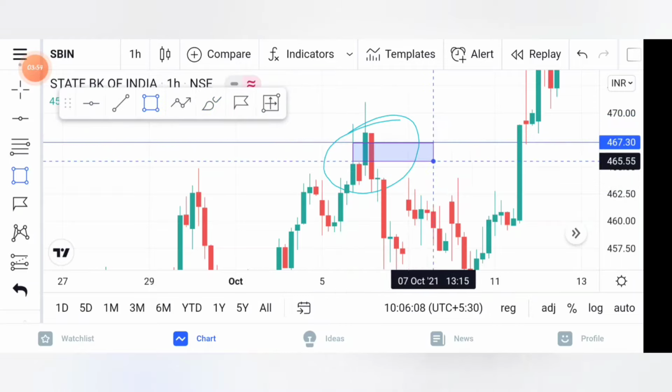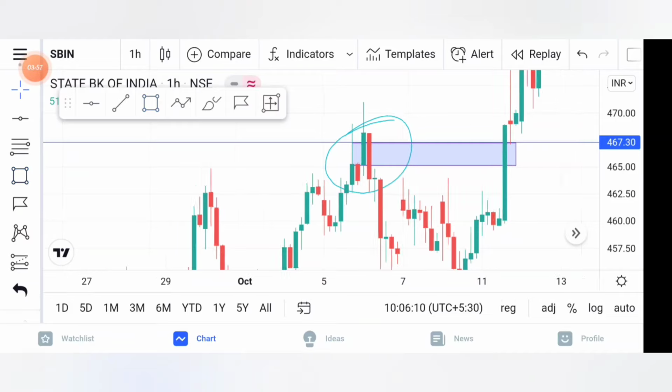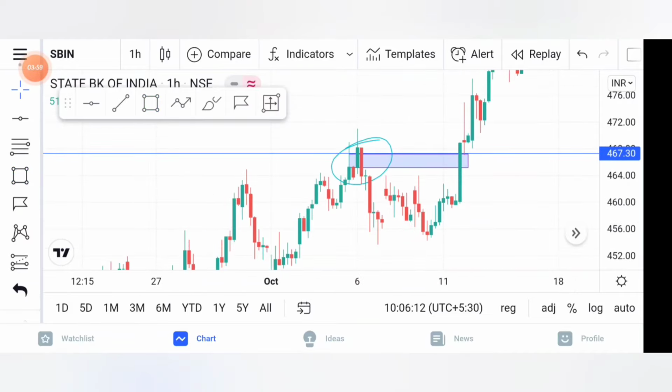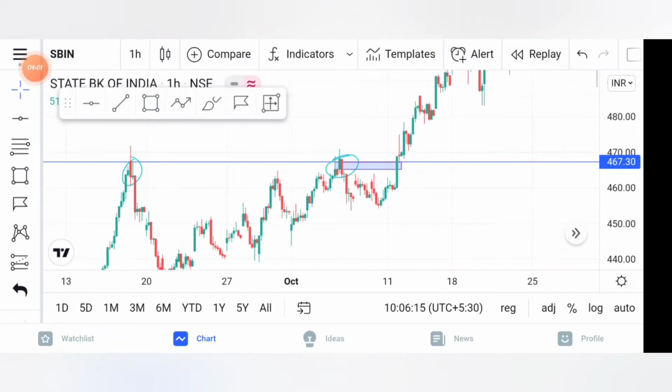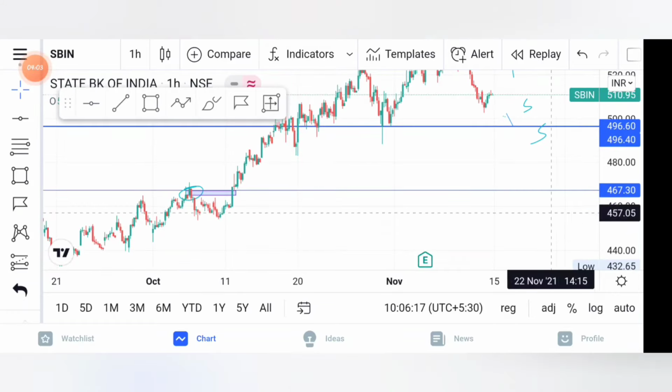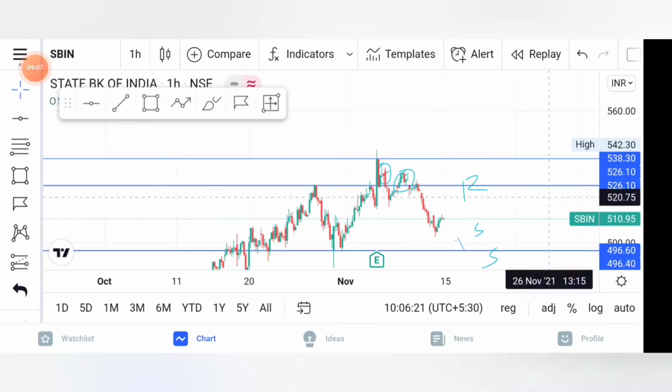You can see this level. So this is how you can find support and resistance levels. This was the first support level, this was the second support level, this was the first resistance level, and this was the second resistance level.